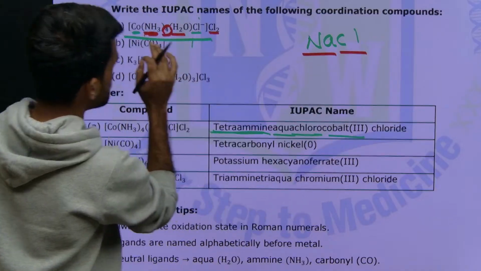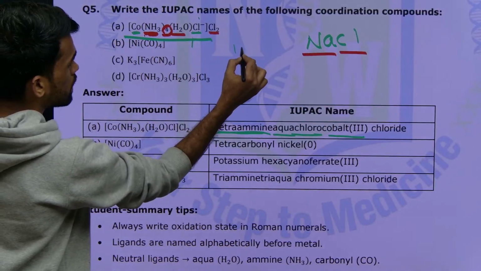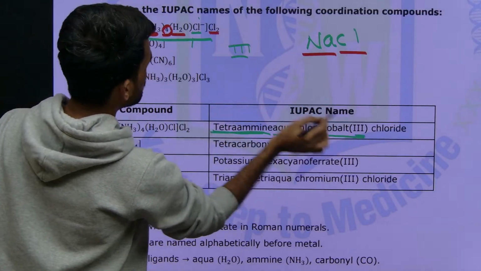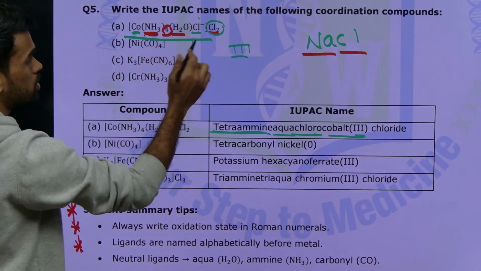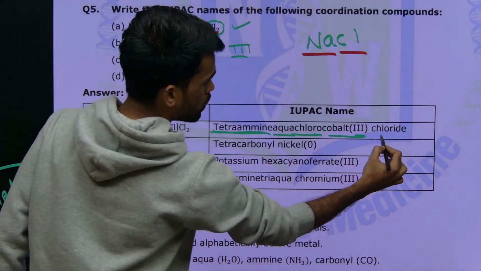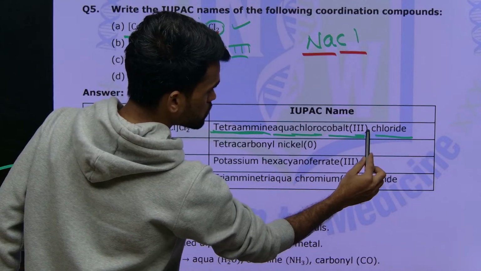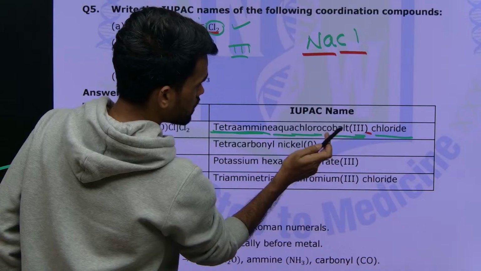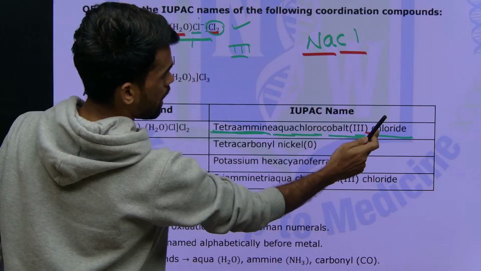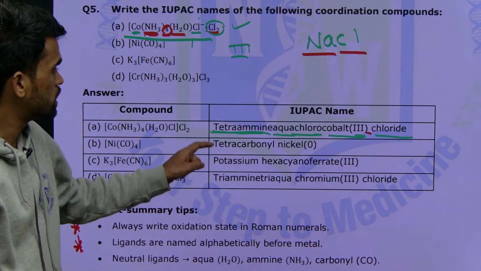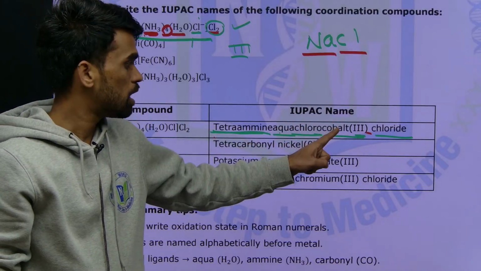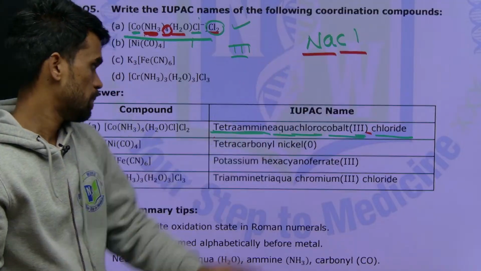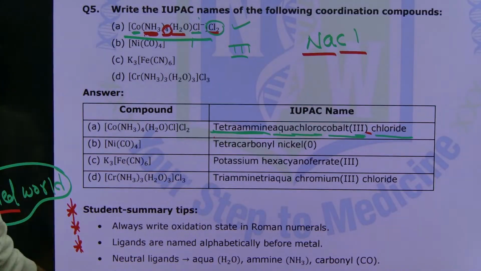What is the oxidation state of cobalt? If you calculate here, you will get +3, cobalt 3. Then next, what is this? Outside this coordination sphere, we have the anionic position, that is chloride. It means you need to leave some space between the complex name and this anionic sphere name, chloride. So tetraamine aqua chloro or chlorido cobalt 3 space chloride, that is the proper way of writing the name, okay.